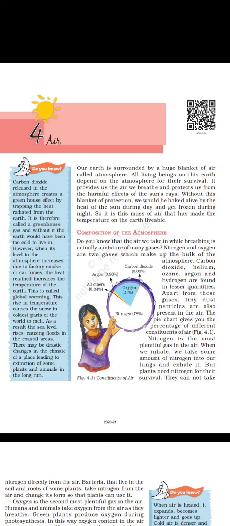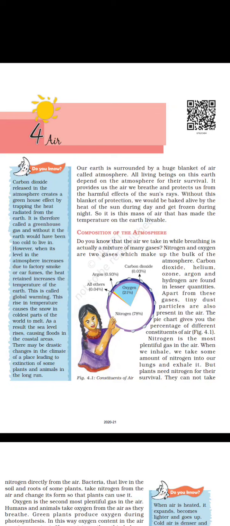This rise in temperature causes the snow in the coldest parts of the world to melt. As a result, the sea level rises, causing floods in the coastal areas. There may be drastic changes in the climate of a place, leading to extinction of some plants and animals in the long run. Our earth is surrounded by a huge blanket of air called atmosphere.